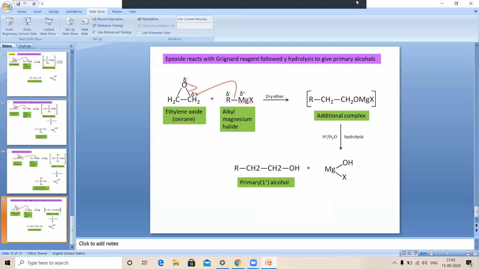In examination, the question may be asked on a specific name, or in the form of conversion. You have to write the answer in the manner the question is asked, because a direct question is not asked in the examination. A 1 mark, 2 mark or 3 mark question may be asked on this topic, and that's why this part is very important for the preparation of the corresponding alcohols.